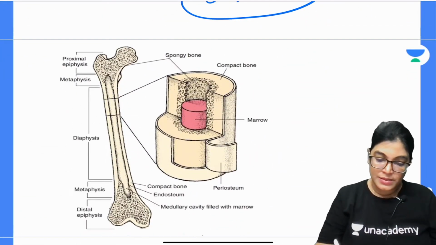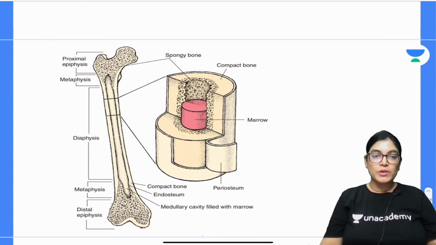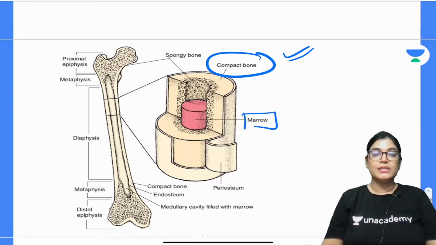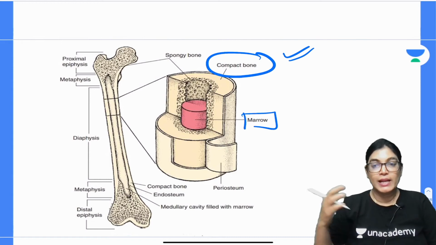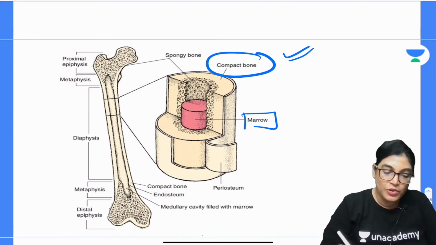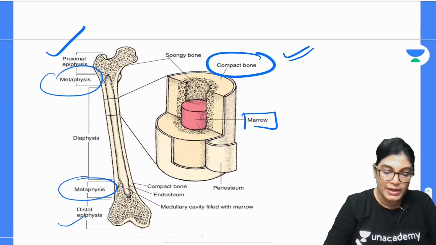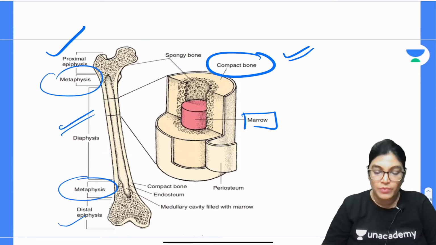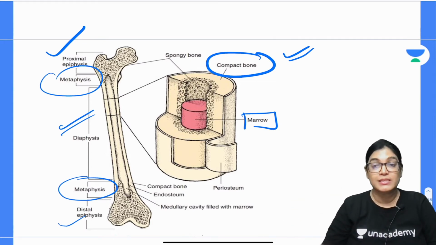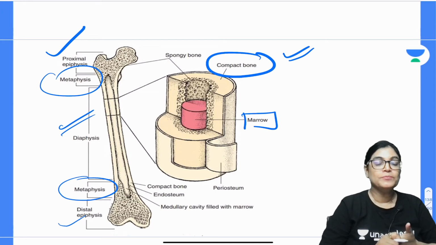So yes, my dear aspirants, see here. These are the parts of the bone. The inner part of the bone contains marrow, and the diaphysis is the strong part made of compact bone, which has the Haversian canal in the center, with lacunae and osteocytes residing. You can see the ends of the bones are the epiphysis. This is the metaphysis, which is the epiphyseal end of the diaphysis. Diaphysis is the shaft part of the long growing bone, and the maximum growth occurs at the epiphyseal plate. When the epiphyseal plate fuses, it forms the epiphyseal line and further growth is not possible.